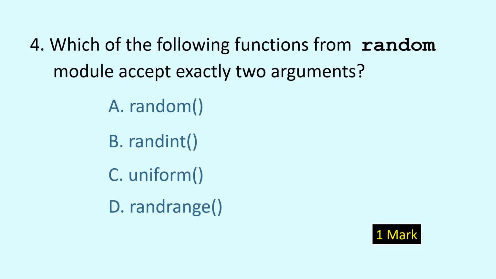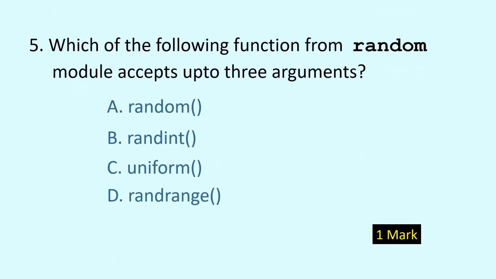Question number 4. Which of the following functions from random module accept exactly two arguments? And the correct options are randint and uniform. They accept exactly two arguments. Question number 5. Which of the following functions from random module accept up to three arguments? And the answer is randrange. It can accept one argument or two arguments or three arguments, and all these arguments have to be integers.